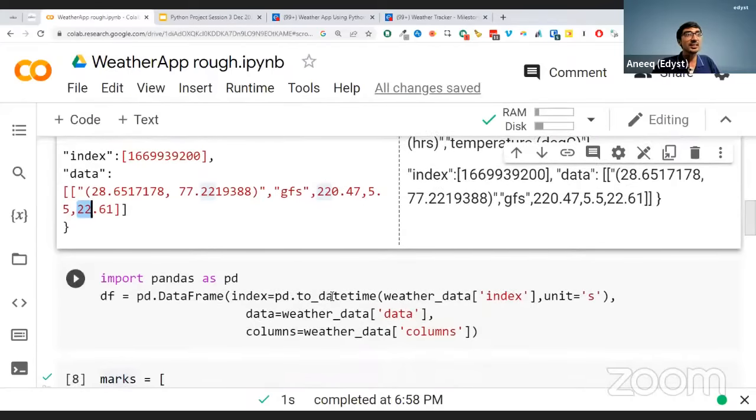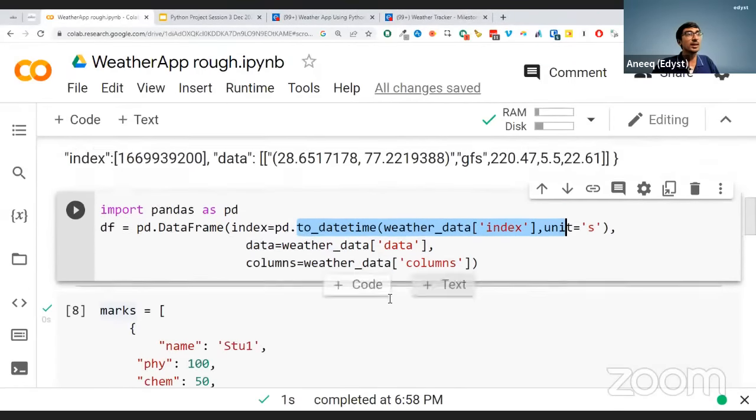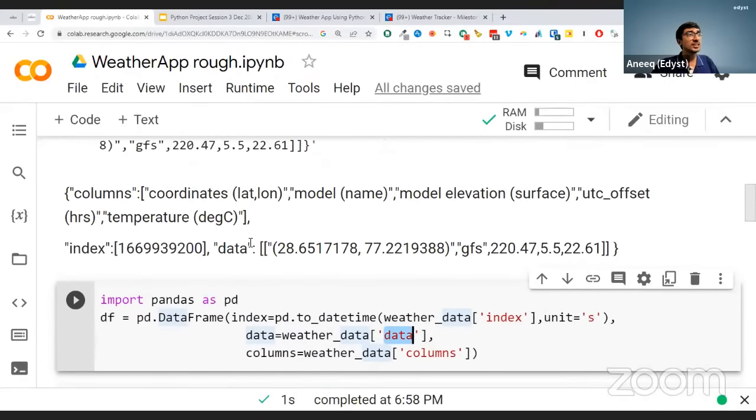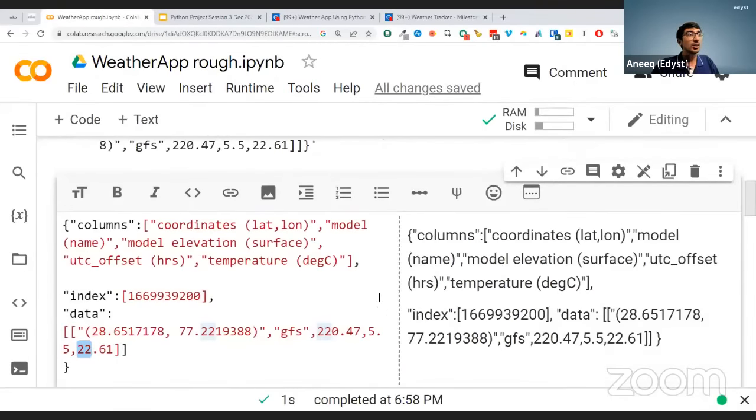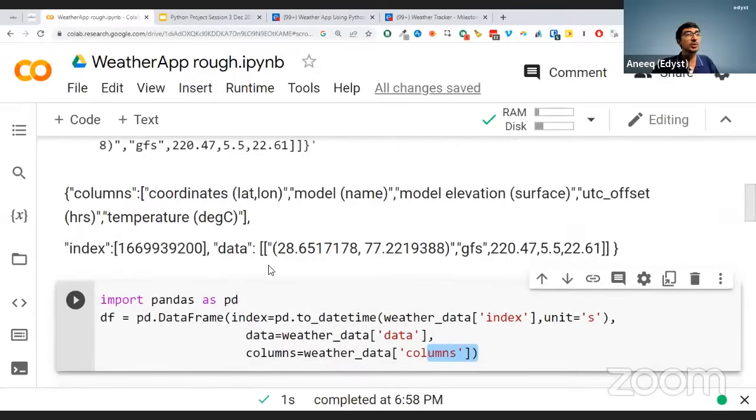That's your index. Index is equal to this. Unit is seconds. You can just trust me on this. This is the format for that. We don't have time to get into that. The data is this, weather data of data, because that's in the data key over here. And the columns are these, because it's mentioned over here what the columns are going to be.